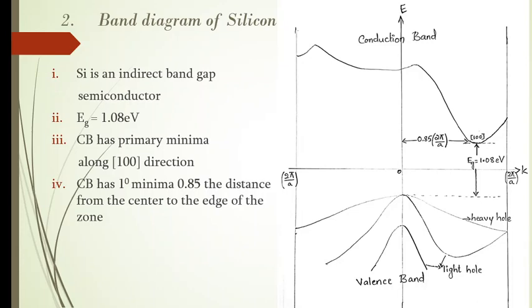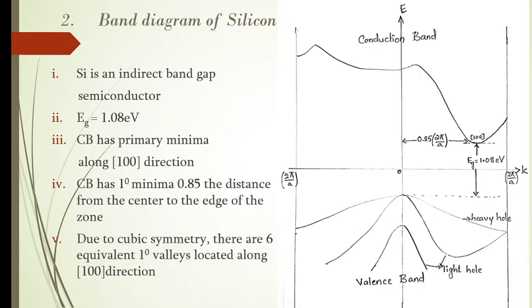That is, you can see if you start from the origin, the primary minima of the conduction band occurs after 85% of the distance towards the edge of the zone, that is the zone boundary, as you can see in the band diagram.